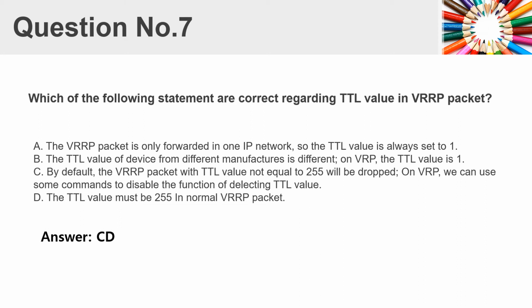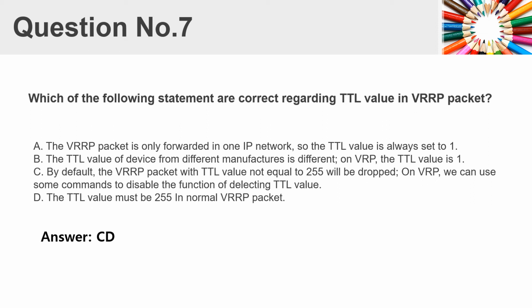Question number 7. Which of the following statements are correct regarding TTL value in VRRP packet? A. The VRRP packet is only forwarded in one IP network, so the TTL value is always set to 1. B. The TTL value of devices from different manufacturers is different. On VRP, the TTL value is 1.